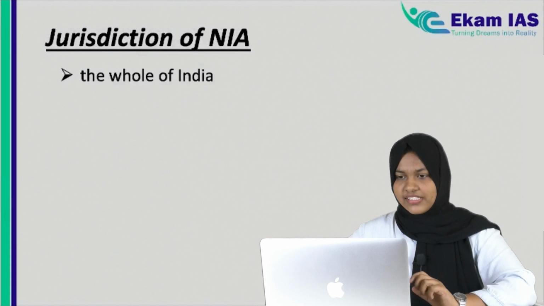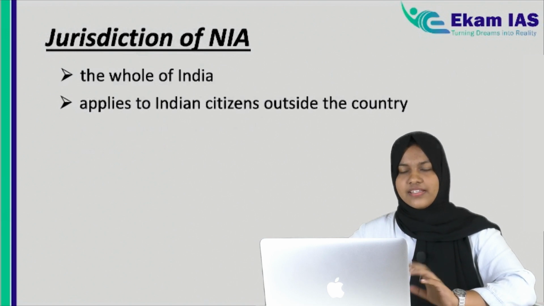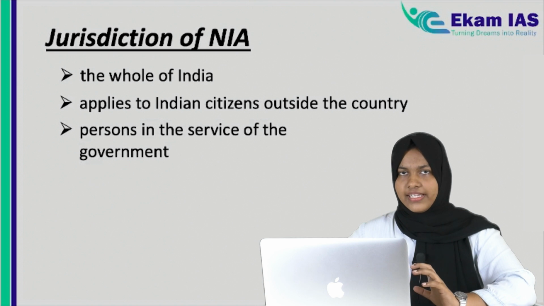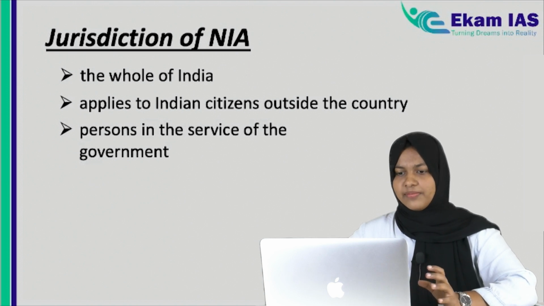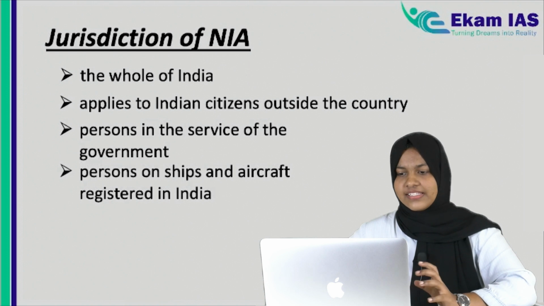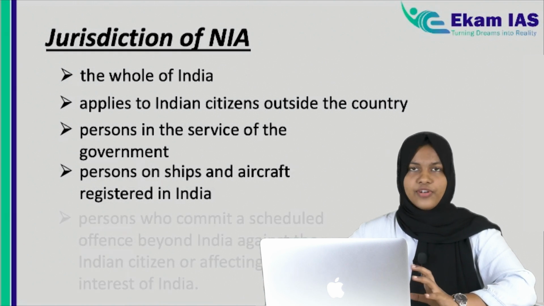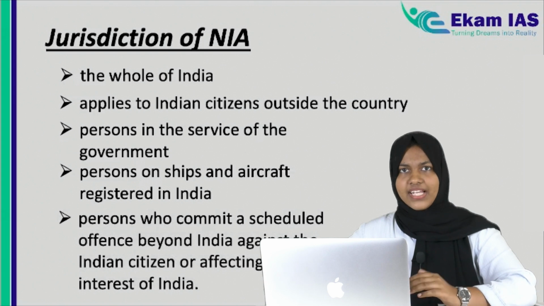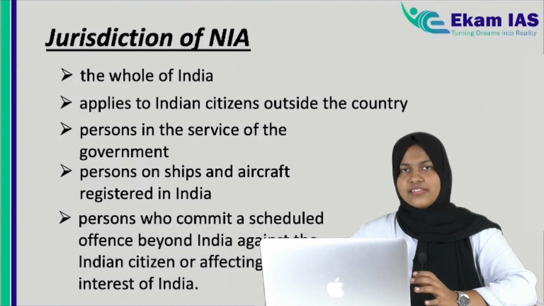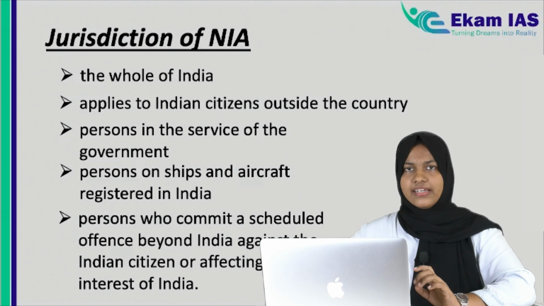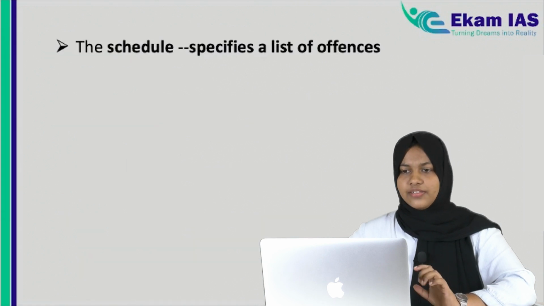Then we have seen the jurisdiction. It applies to the whole of India as well as outside India. They can also investigate offences committed by persons in government service, persons on ships or aircraft registered in India, and if any person commits an offence against an Indian citizen, or anything against the interest of India, then NIA has jurisdiction. Fine. And we have talked about the schedules. Schedule means a detailed explanation of provisions in the act.